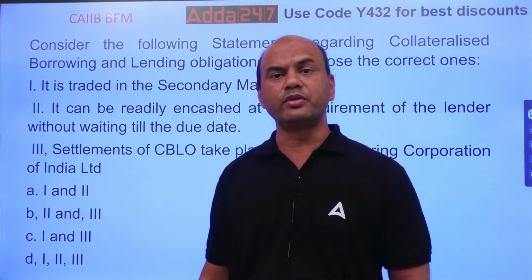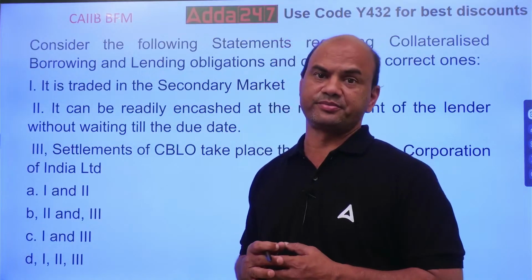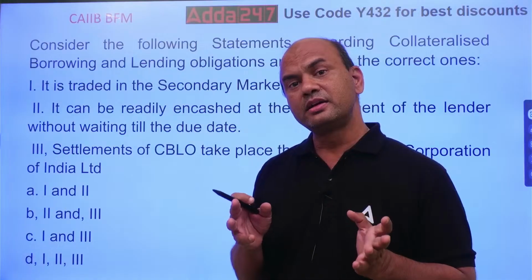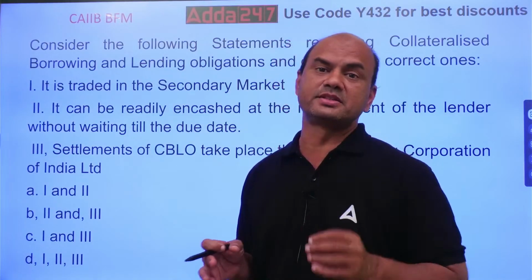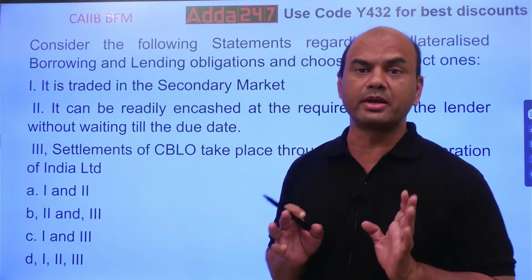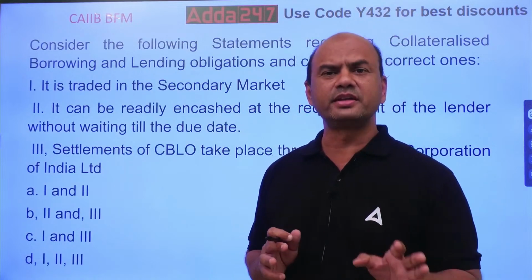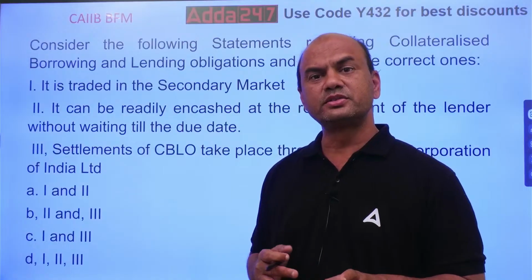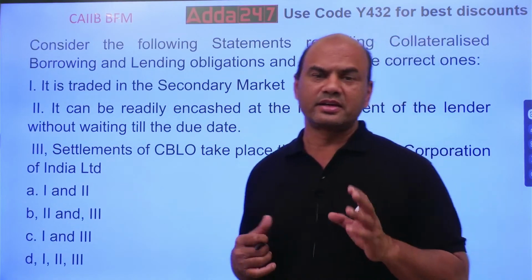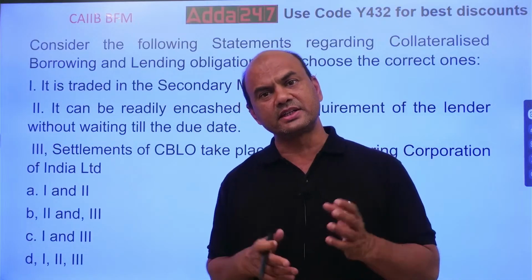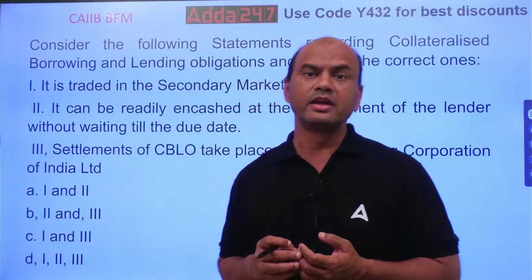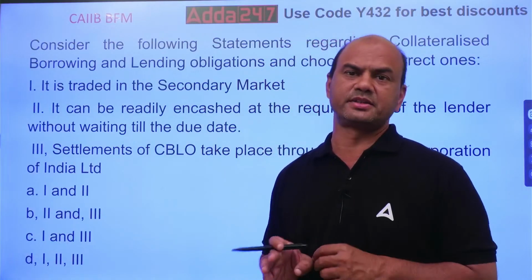CBLO is basically for the NBFCs, and for everyone who can't take part in the T-bills, treasury bills. For them this route has been opened by RBI. NBFCs, cooperative banks can enter into the CBLO arrangement. See here, T-bill purchasing and buying means OMO or repo transactions, and that can be done only by the banks.